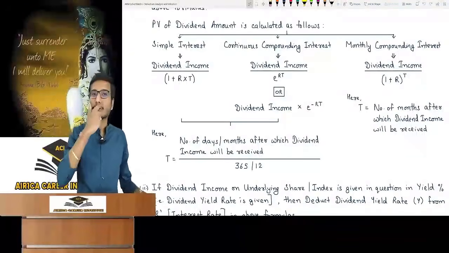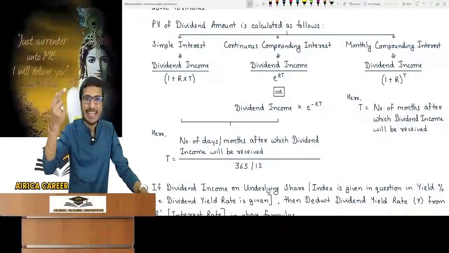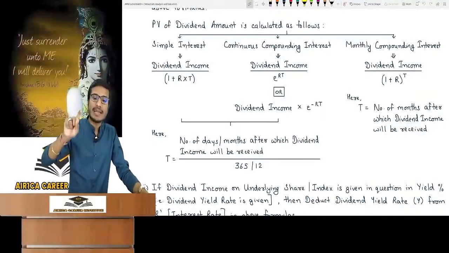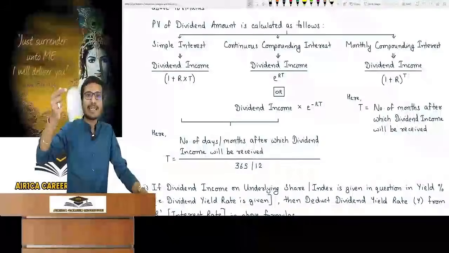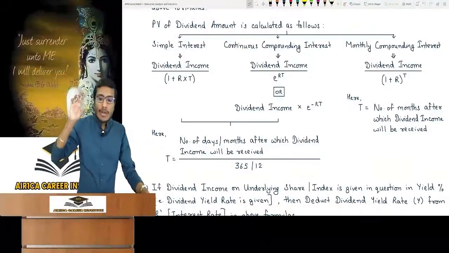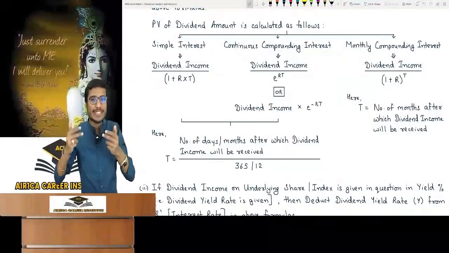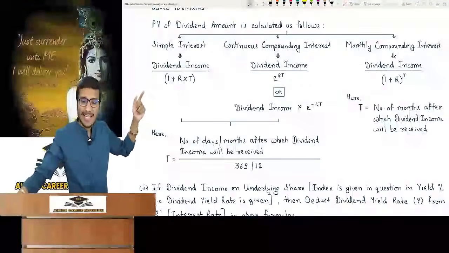If it is continuous compounding interest, then it will be dividend income divided by e raised to the power RT. It can also be written as dividend income into e to the power of minus RT. I have told you this in the basics of AFM, in basic mathematics. If the power of anything is negative and you want to make it positive, you have to reverse the base. The base will be in the denominator.